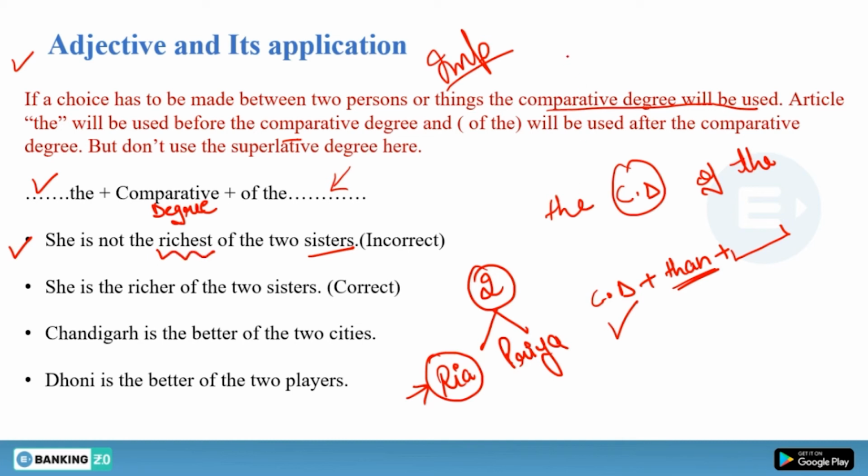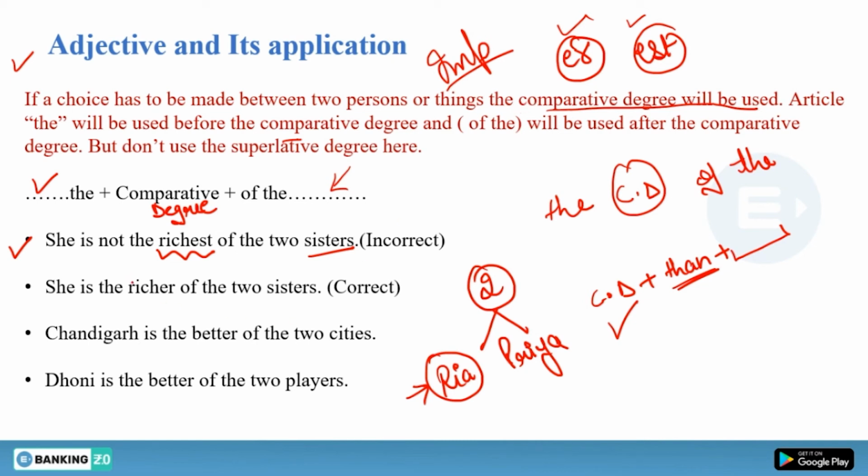So generally what happens, we will see comparative degree which has suffix er, and we have superlative degree with suffix est. When we see that there is an adjective and we cannot convert it into comparative and superlative degree by just adding er or est, then in that case we can use more or most, more for comparative degree and most for your superlative degree, okay.